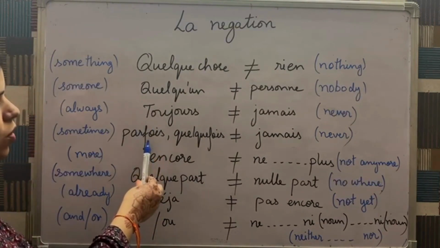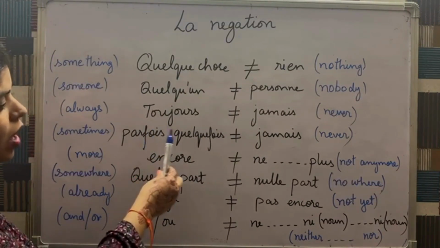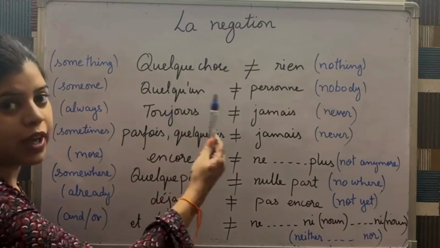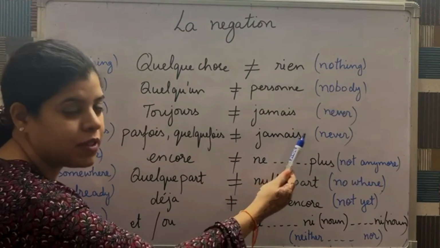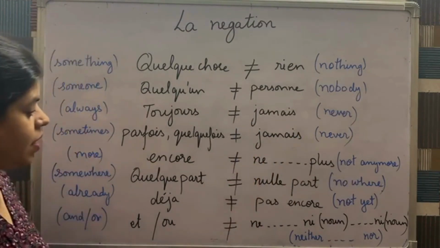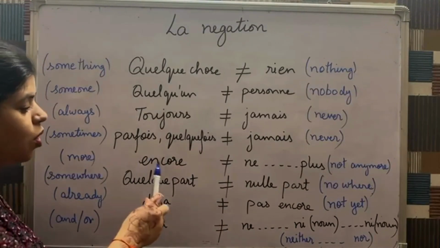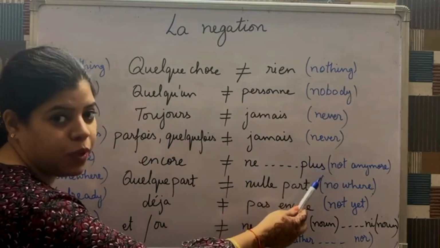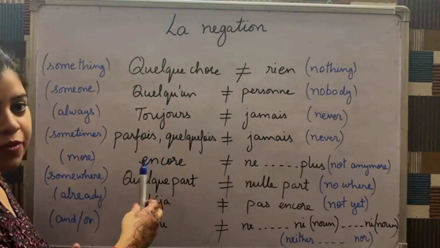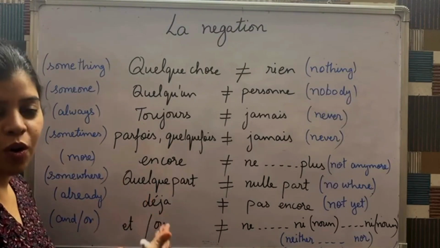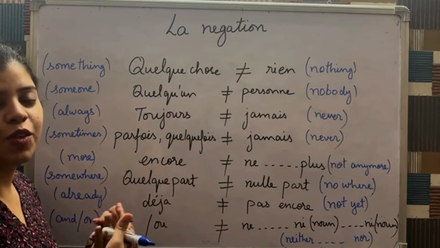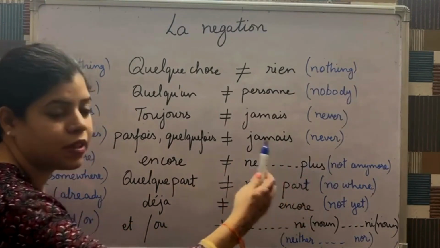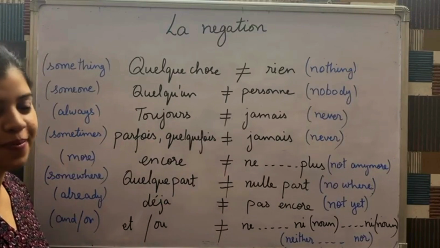Next, we can also have parfois or quelquefois in the sentence, which also means sometimes, and the opposite of that will also be jamais, which means never. Next is encore, which means more of. The opposite is ne plus the verb plus. For example, if somebody asks you a question, vous voulez encore du riz? We can answer, no, je ne veux plus de riz, which means I don't want any more rice.